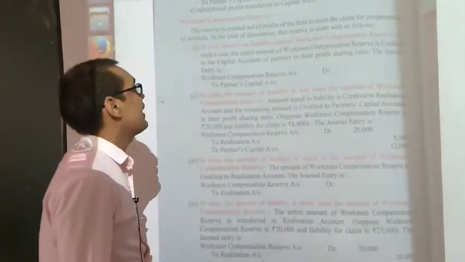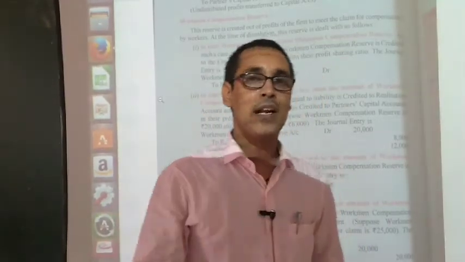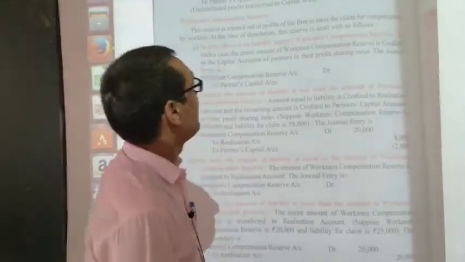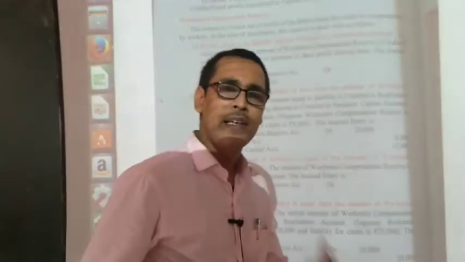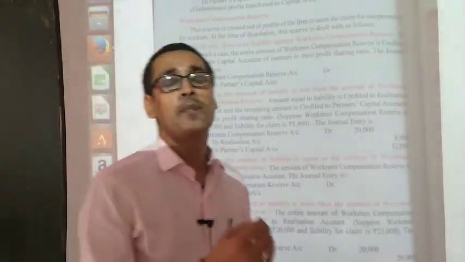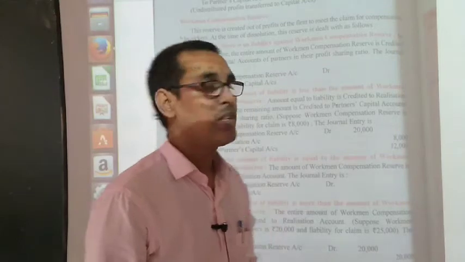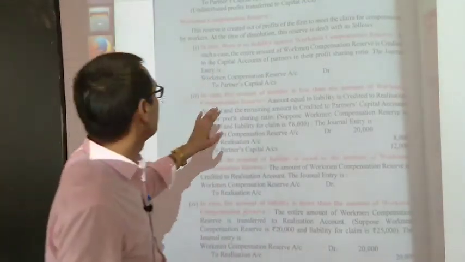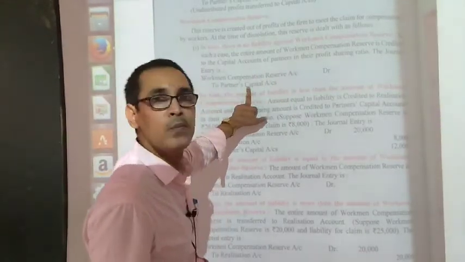In case there is no liability against the workman compensation reserve, then in such a case the entire amount of the workman compensation reserve is credited to the partners' capital accounts in their old ratio. This is the first case. The entry is workman compensation reserve account debit to partners' capital account.